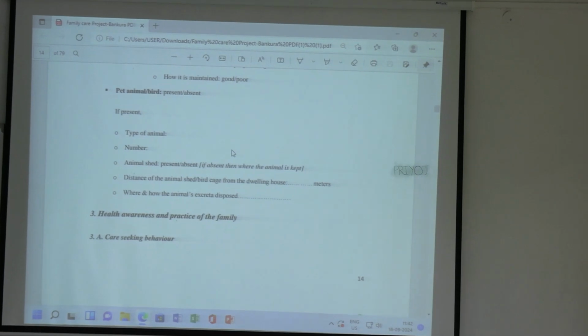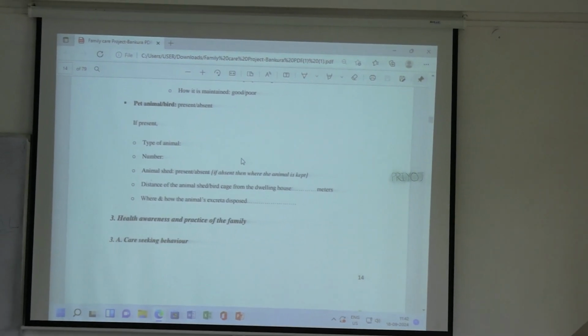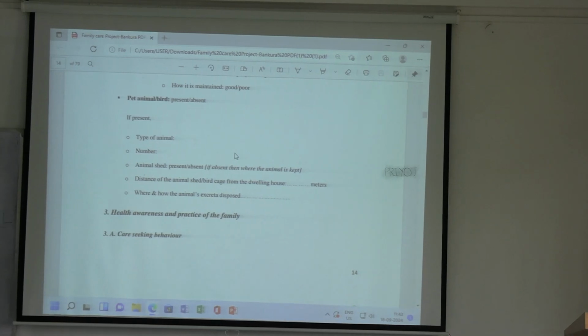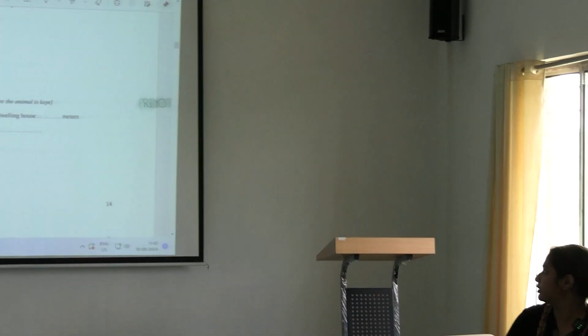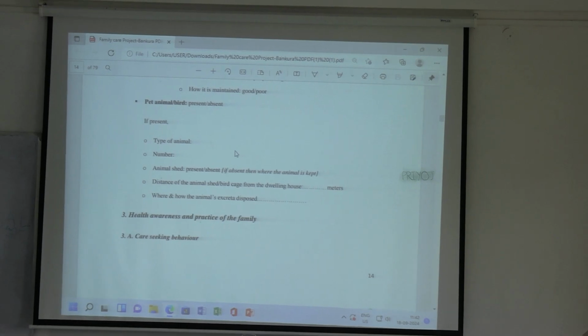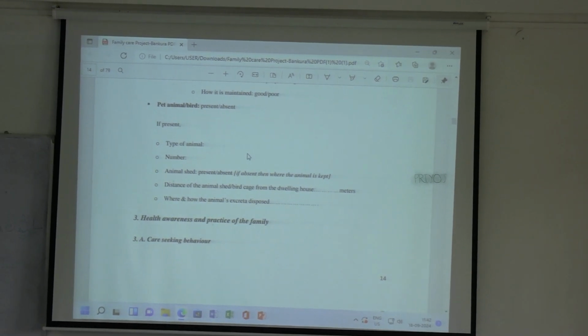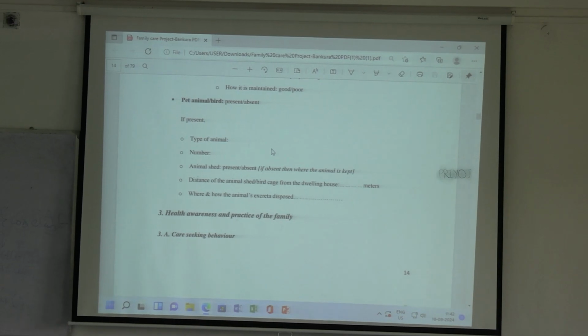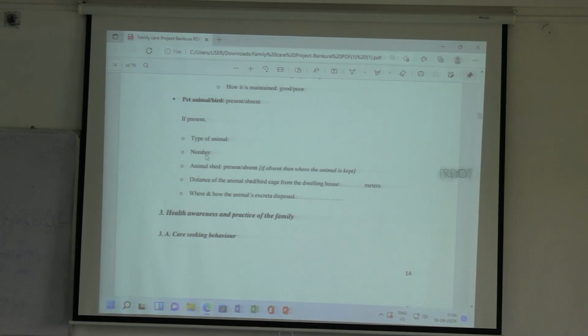Now there are two types: one is a pet animal and one is a cattle animal. One is for their pet and one is for their livelihood. So there are two types of animals. They might not have any pet animal or bird, but they might have cows and goats for their livelihood. So you have to mention where they are kept.